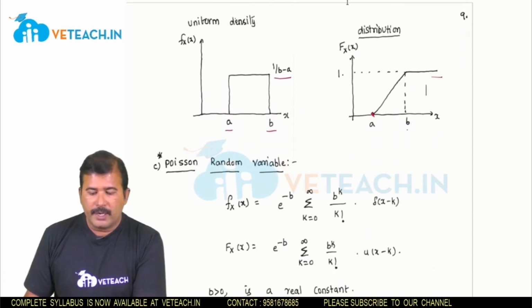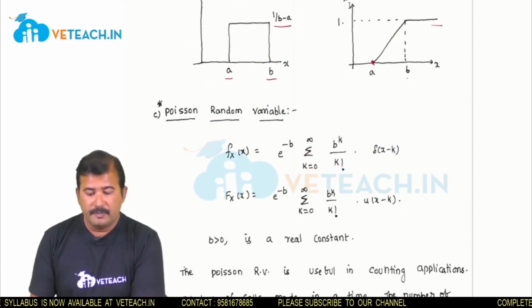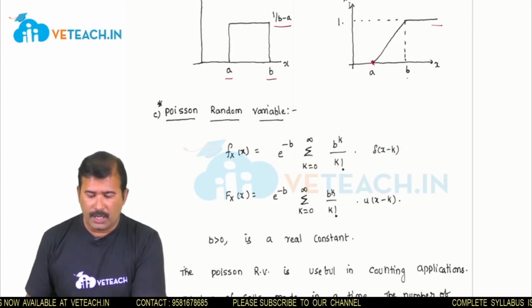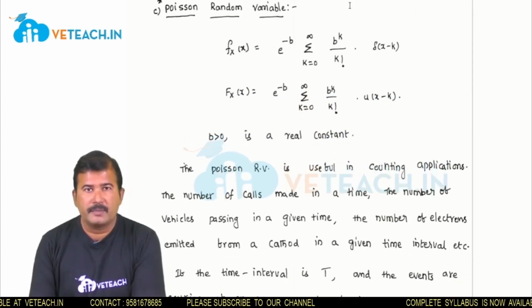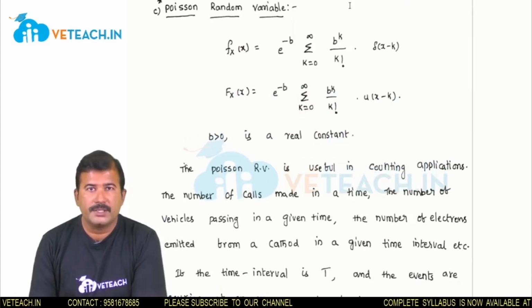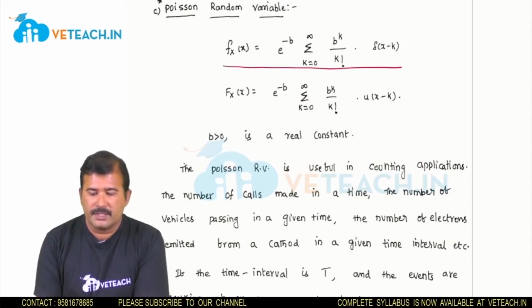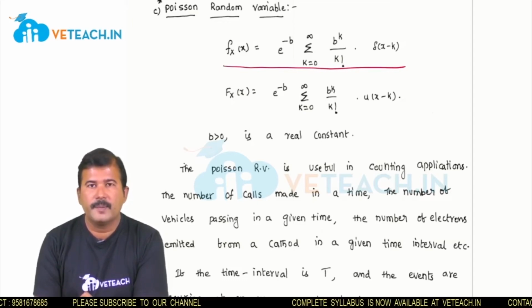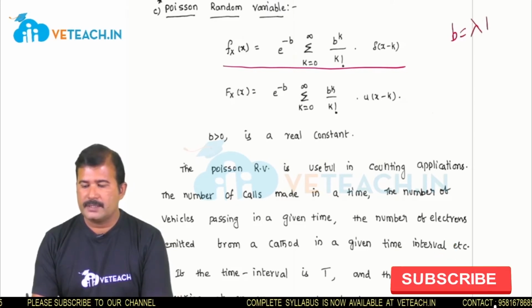Another important random variable is the Poisson random variable. It is very important in counting type of applications, like the number of telephone calls made in a given time, or the number of vehicles passing in a given time. In any counting kind of application, the Poisson random variable is very useful. Its density function is e power minus b, sigma k equals 0 to infinity, b power k by k factorial. The constant b can be expressed as b equals lambda t.